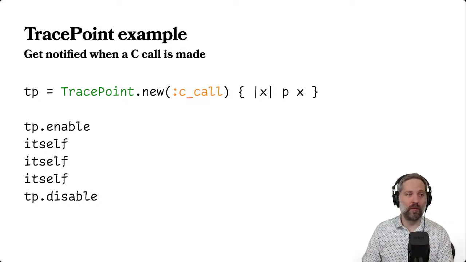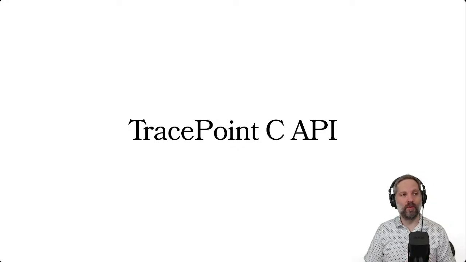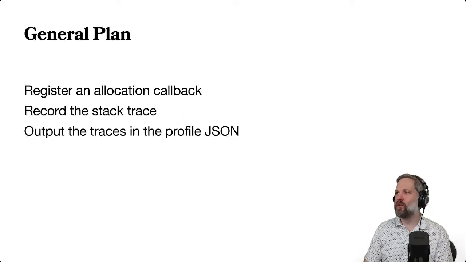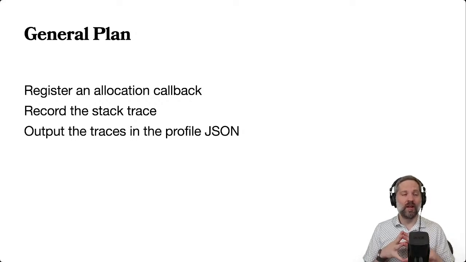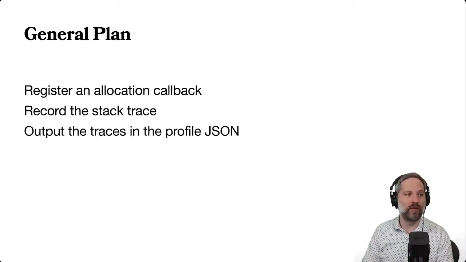But actually, there are more trace points in Ruby than are exposed in Ruby. There's a C API, and you can trace other stuff using the C API, and that's what we're going to use. There's actually a C API for tracing object allocation. So we can say, every time an object is allocated, I want you to call this callback, and then we can get information about the object that was allocated. Our general plan is to register an allocation callback, record the stack trace for that, then output those traces in a profile JSON, and then hopefully view them in the Firefox profiler.